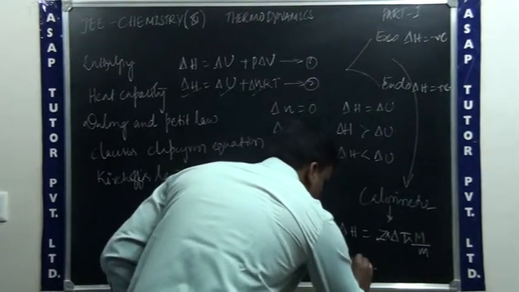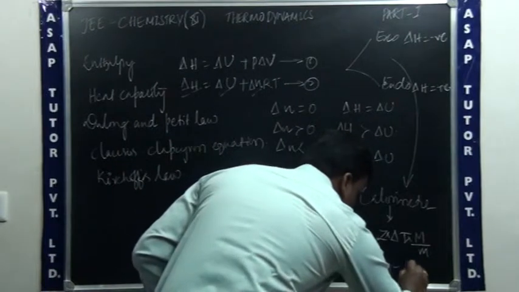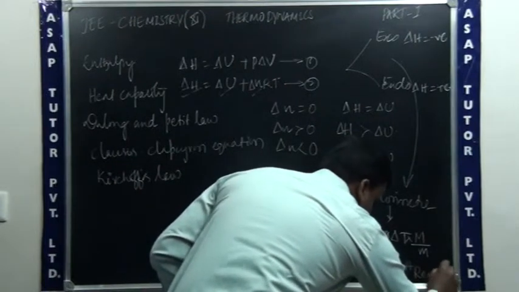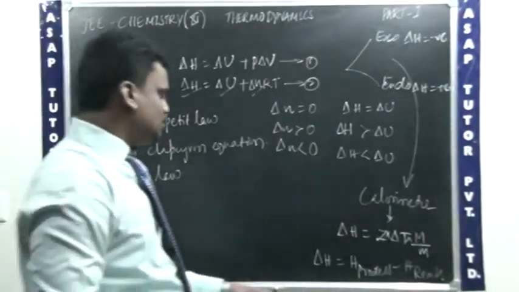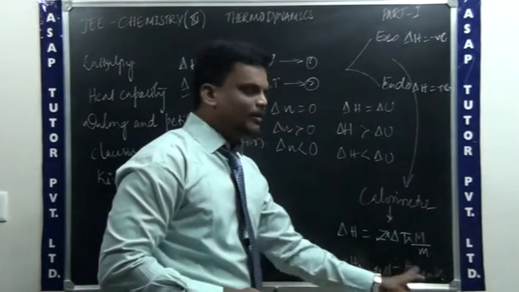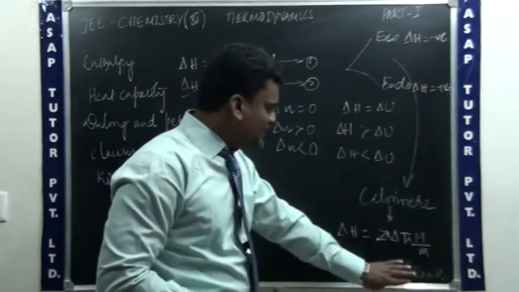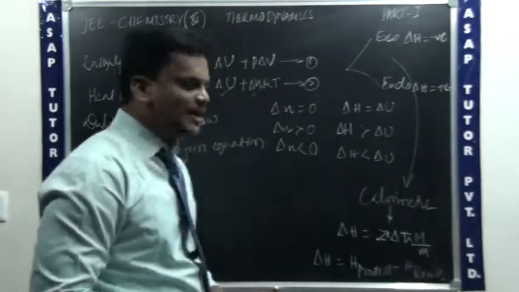Now, how do we find out the change in enthalpy in terms of reactants and products? See, delta H is equal to enthalpy of products minus enthalpy of reactants. So this is one more way to find the change in enthalpy. By doing the subtraction of reactants and products, you can find the value of delta H.